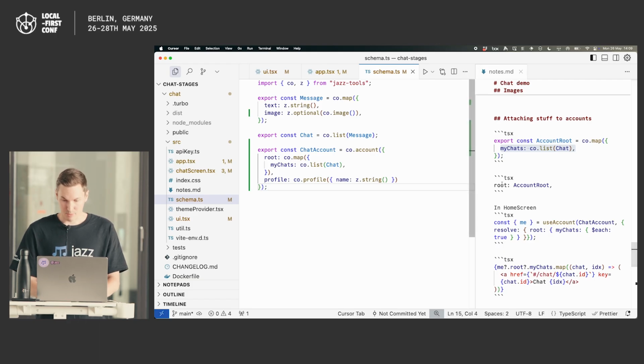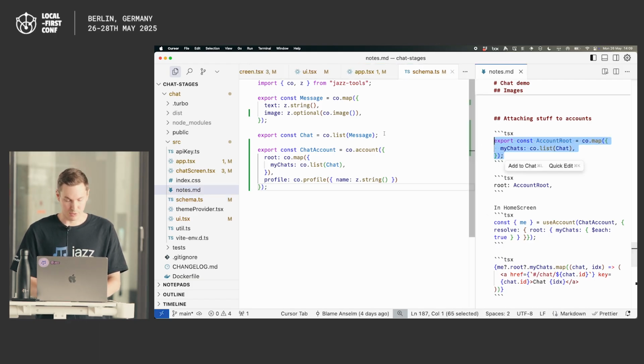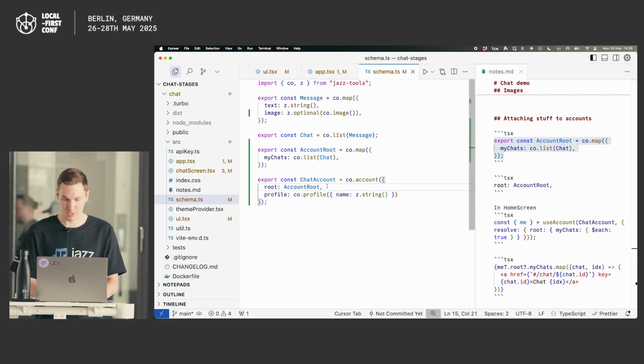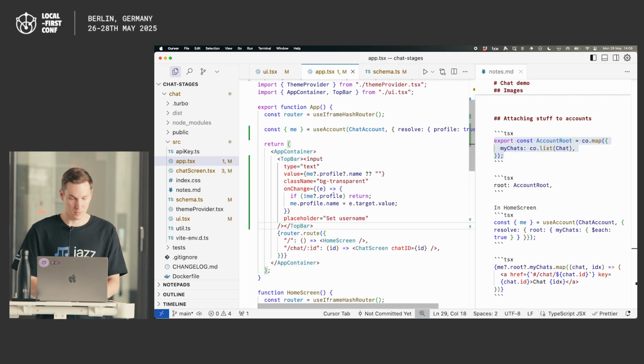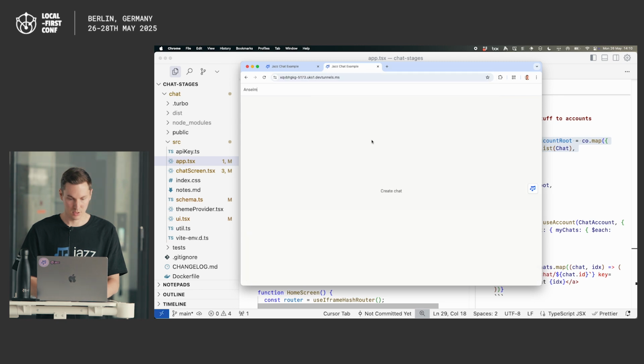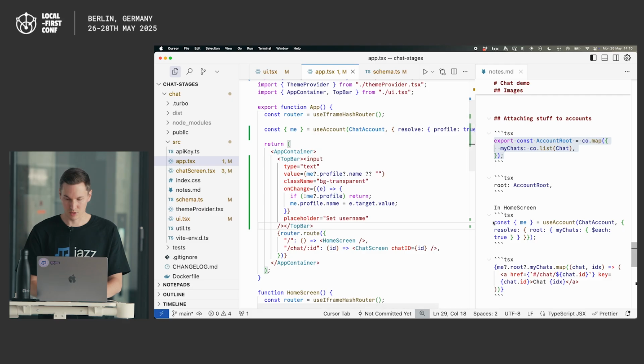And then let me actually extract that into a separate thing, because it will make it a bit easier to use elsewhere. So this is just an alias, right? We have our account root now. And then in the home screen, for example, if I go back to the beginning of the app, here we just have the create chat button. It would be nice to have a list of our chats here, so why don't we do something like this,